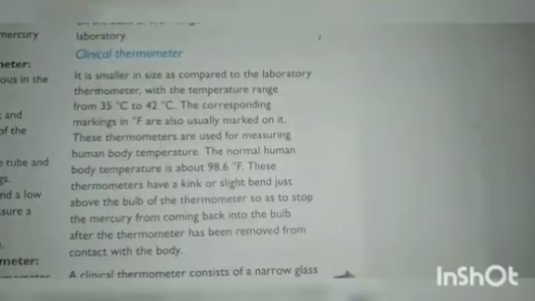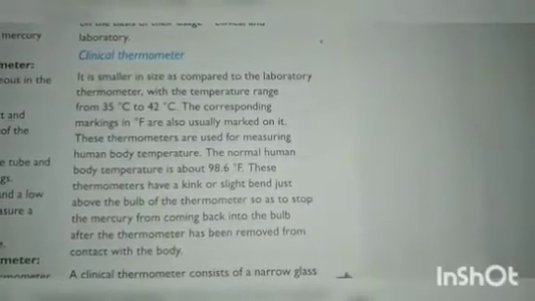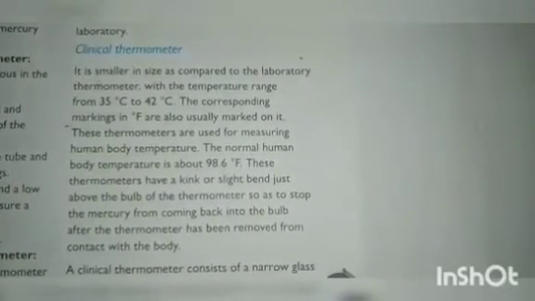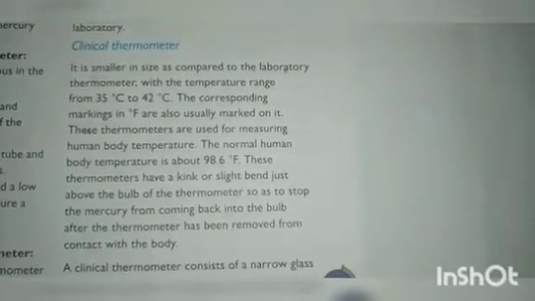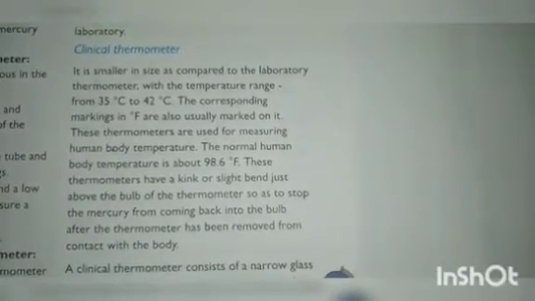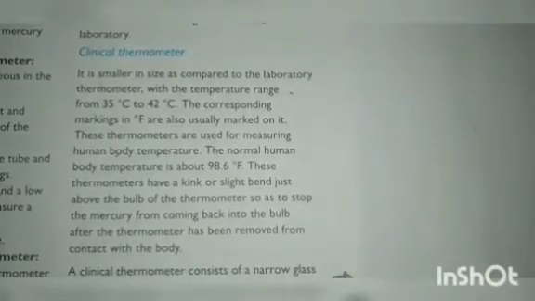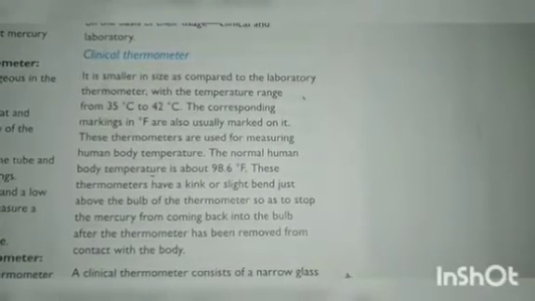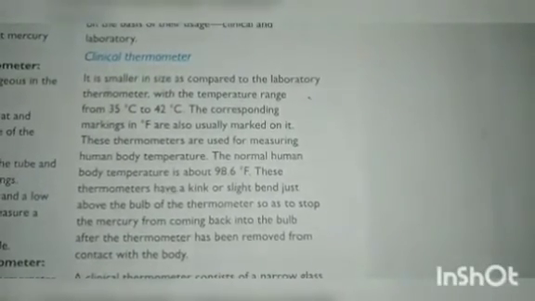These thermometers have a kink, or a slight bend, just above the bulb of the thermometer, so as to stop the mercury from coming back into the bulb after the thermometer has been removed from contact with the body.